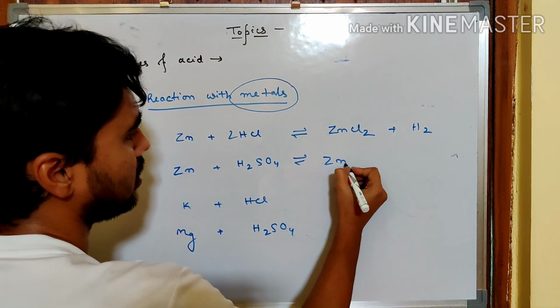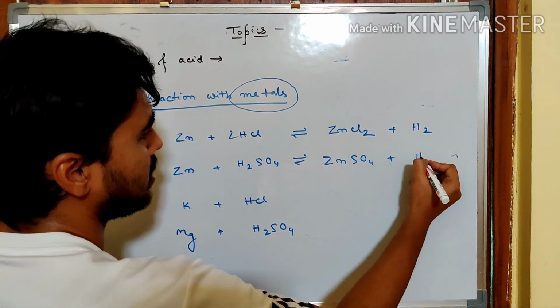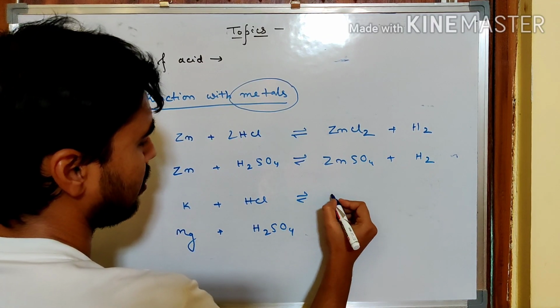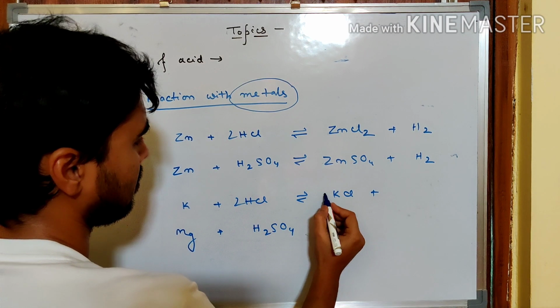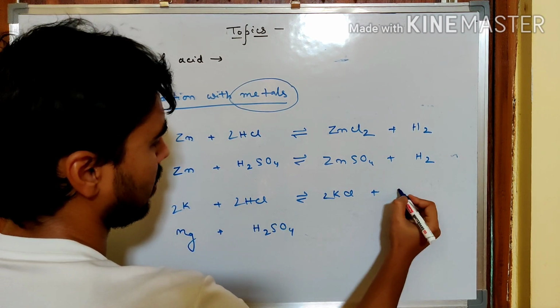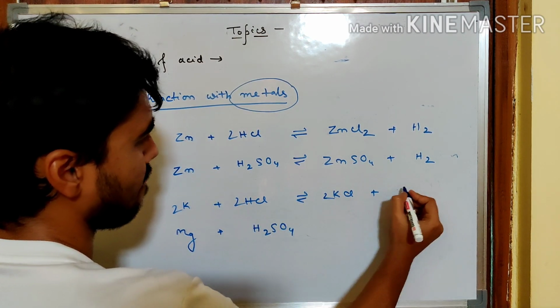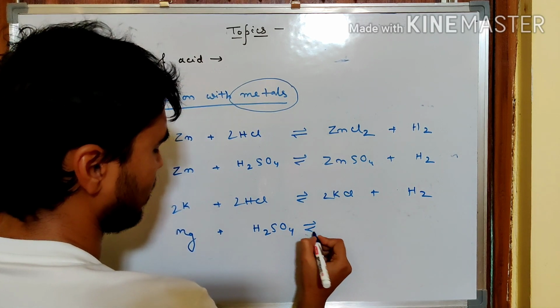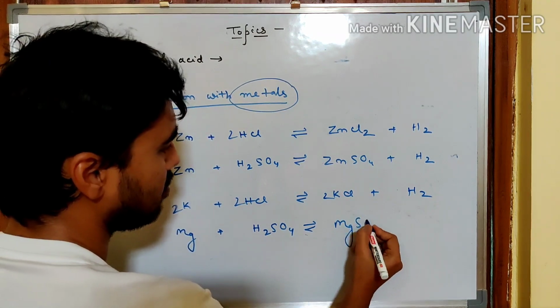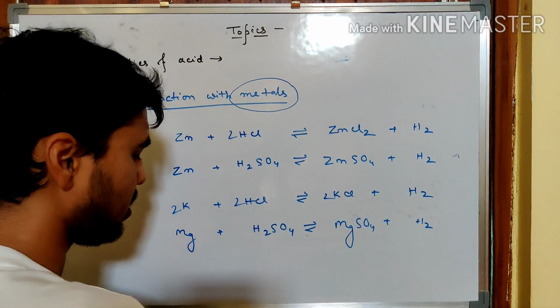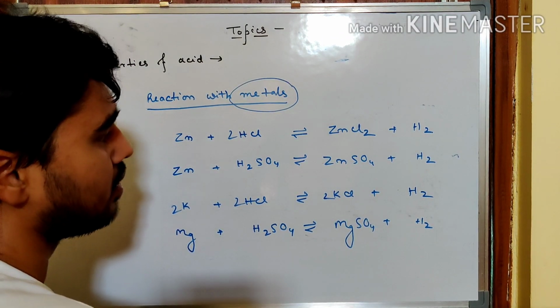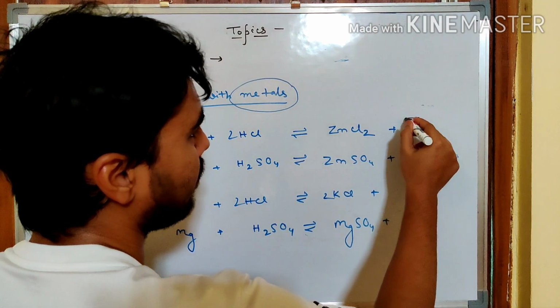Here also ZnSO4 plus hydrogen gas. Here also KCl plus hydrogen gas. Here also MgSO4 plus hydrogen gas.